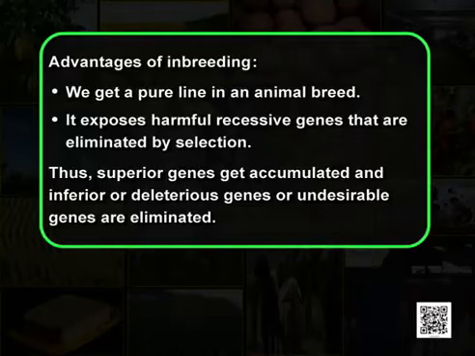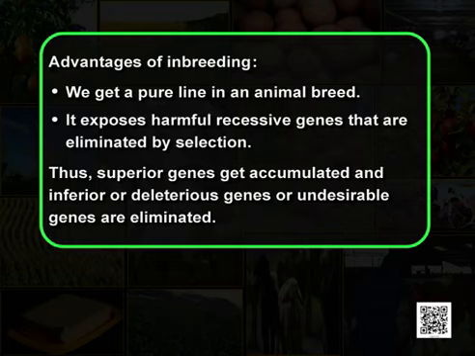So, let us list the advantages of inbreeding. 1. We get a pure line in an animal breed. 2. It exposes harmful recessive genes that are eliminated by selection. Thus, superior genes get accumulated and inferior deleterious genes or undesirable genes are eliminated.